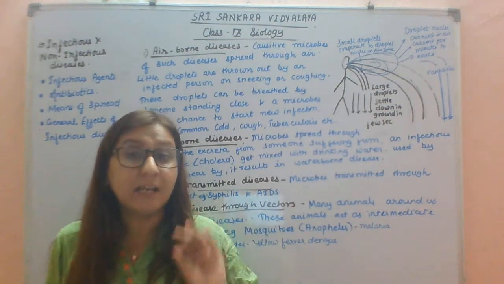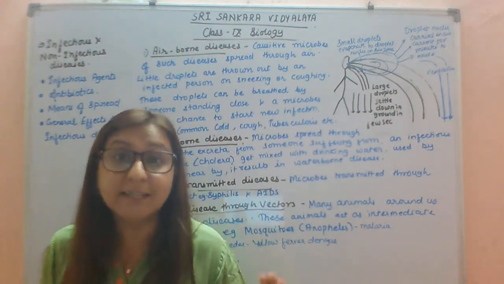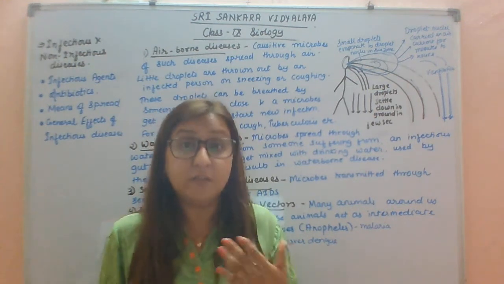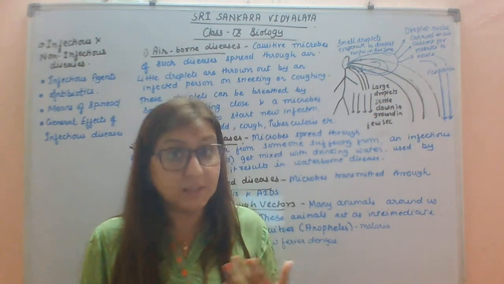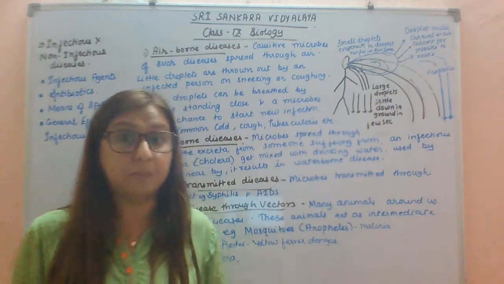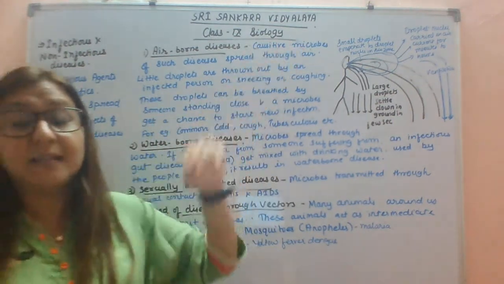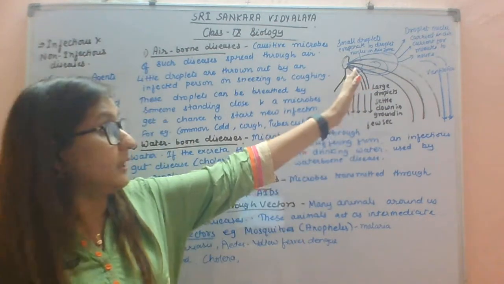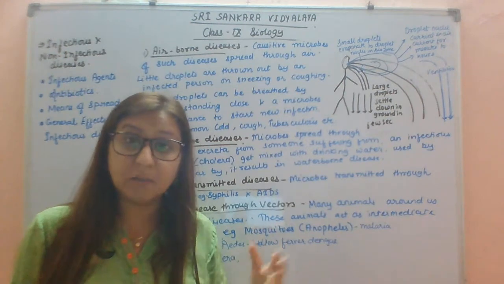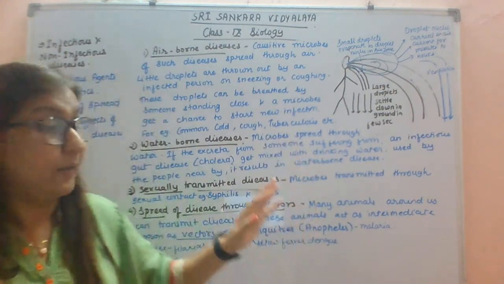If we are staying at home, not going outside, then this chain gets broken, and then it can't infect other people. Okay, and when this chain gets broken, the infection stops. So that is the airborne disease. The same thing is happening here. The microbes get transmitted from one person to another person via air.